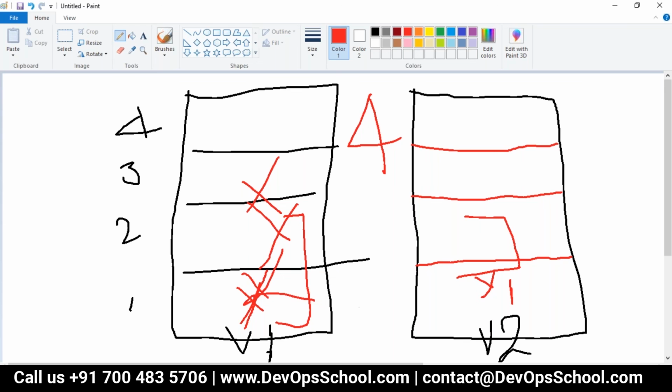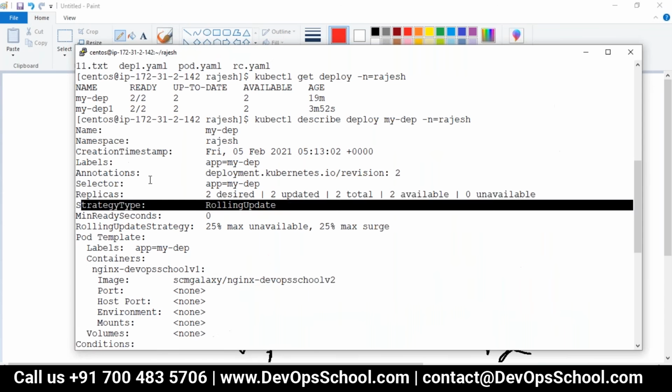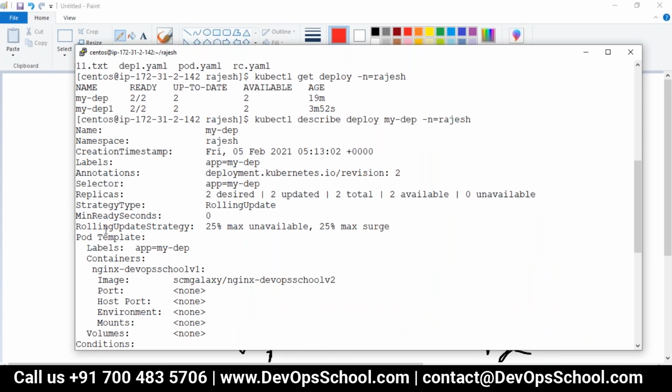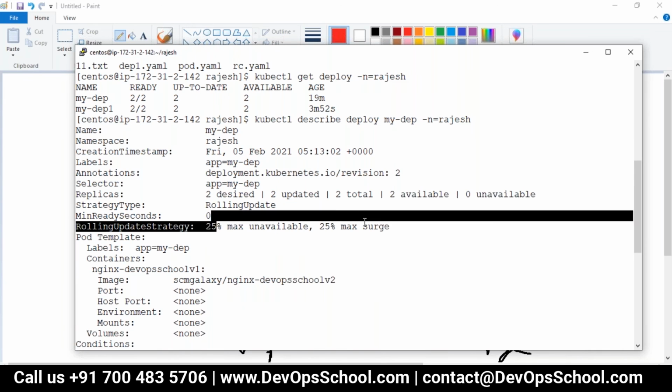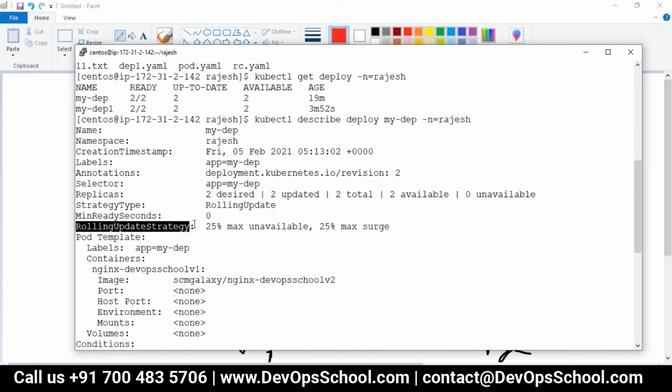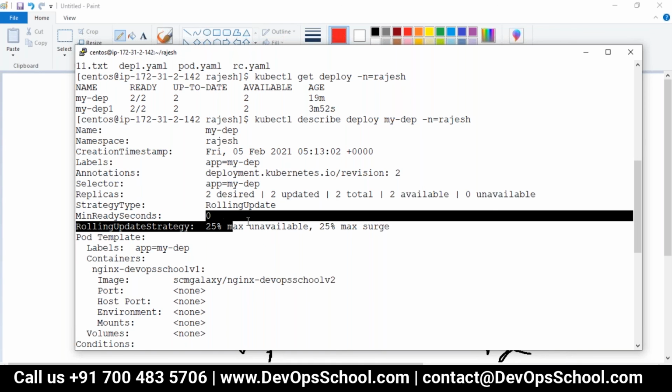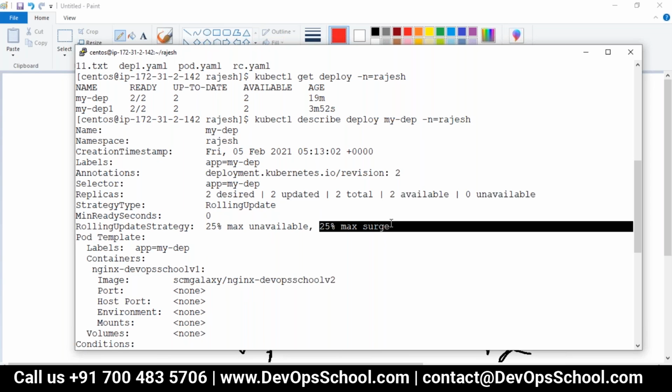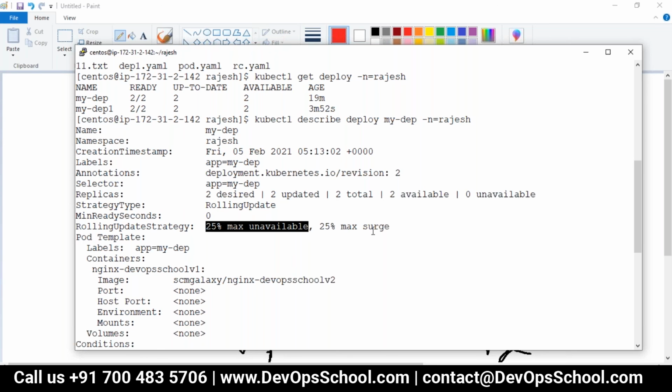That is decided here itself, in the rolling update strategy. As per this default rule, whenever you do the rollout, first create 25% new containers, and then delete 25% only. It can be a number of containers, a number of pods, also.